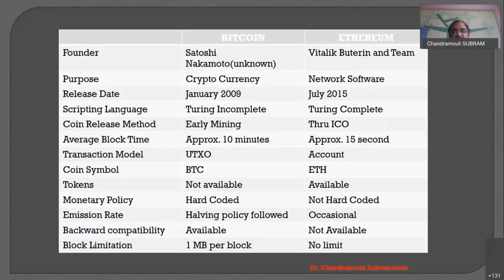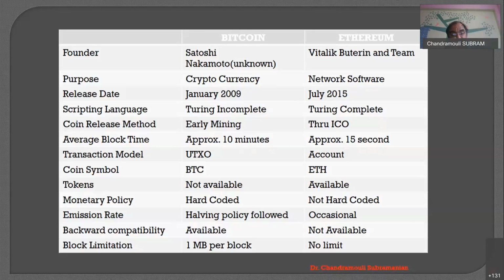But as far as Ethereum is concerned, Vitalik is very clear: there is no branching. There is going to be only one ETH, and we will all work on that. He does not allow it to happen. That is, backward compatibility is not available.